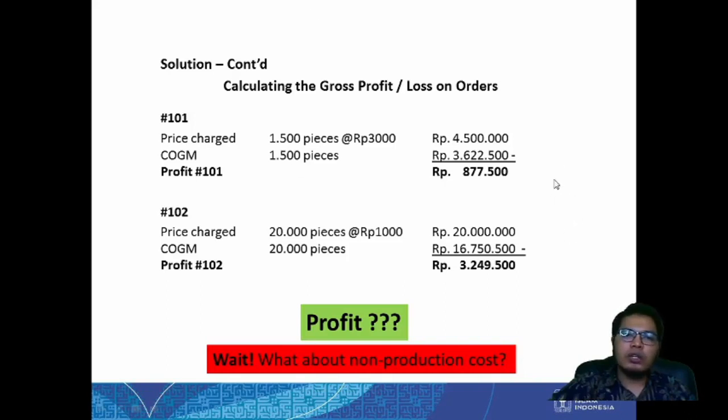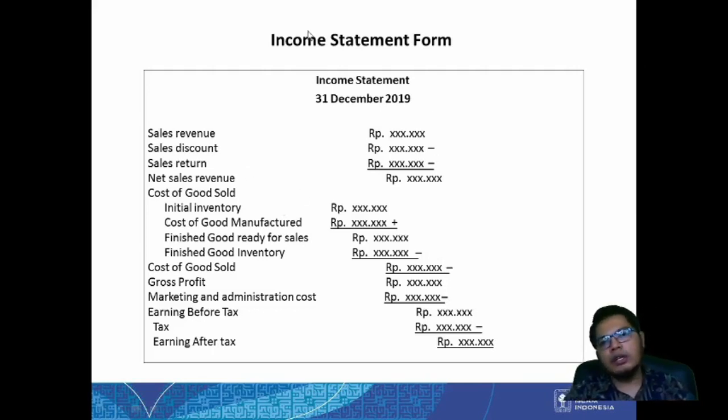Okay, using this we can already calculate all of the COGM, but when we talk about profit, then it's a different matter. So in here, in the income statement form, as you can see here, after we receive the sales revenue subtracted by the discount and the sales return, we get the net sales revenue. We need to have the cost of goods sold first. And what is cost of goods sold? This is the formula to get the cost of goods sold.